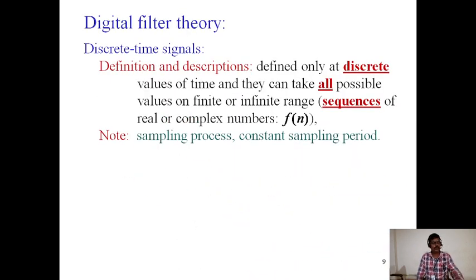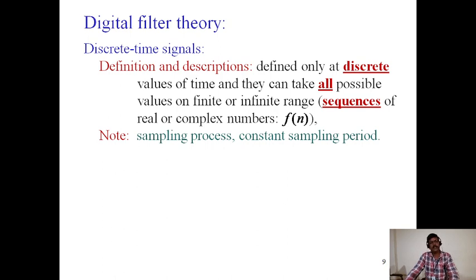Now we will study digital filter theory. Until now we have defined various types of signals. Now we will learn about digital filter theory.